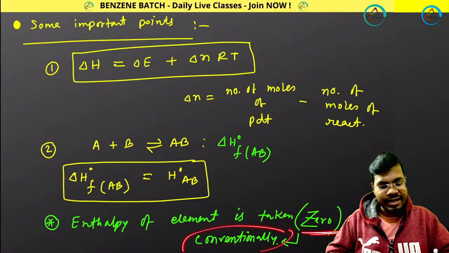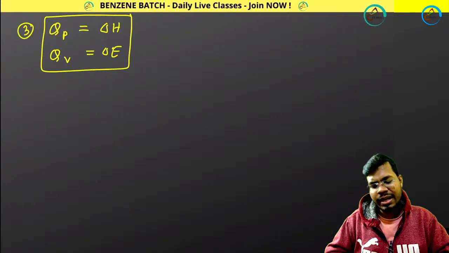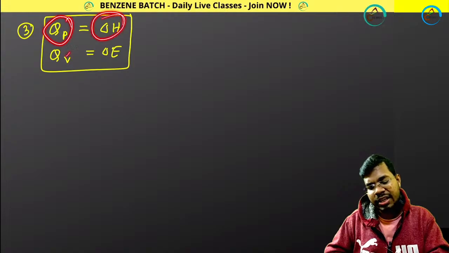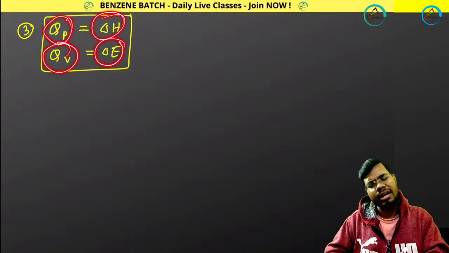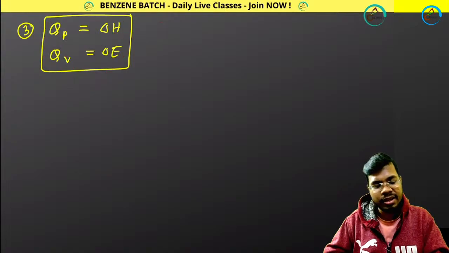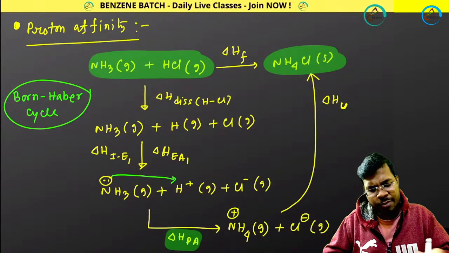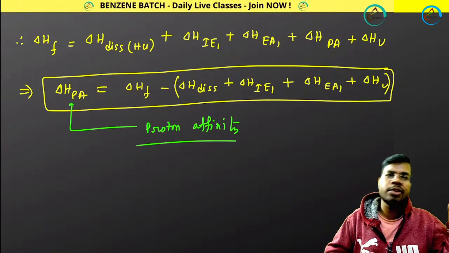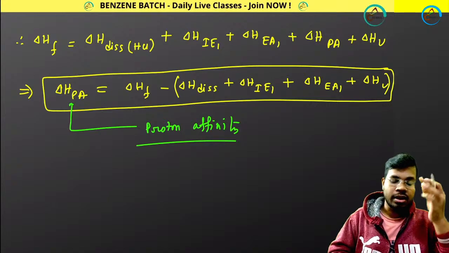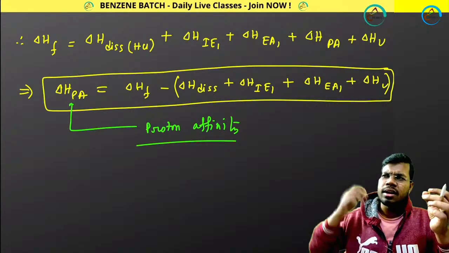Conventionally, it is taking 0. Finally, QP equals delta H and QV equals delta E. This you just remember for your simplicity. Now finally, proton affinity, you know this, Born-Haber cycle. What is proton affinity? Born-Haber cycle I talked about in solid state.